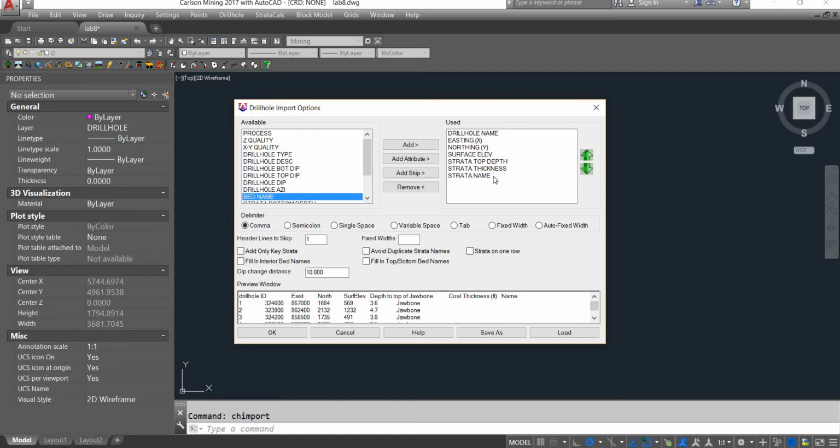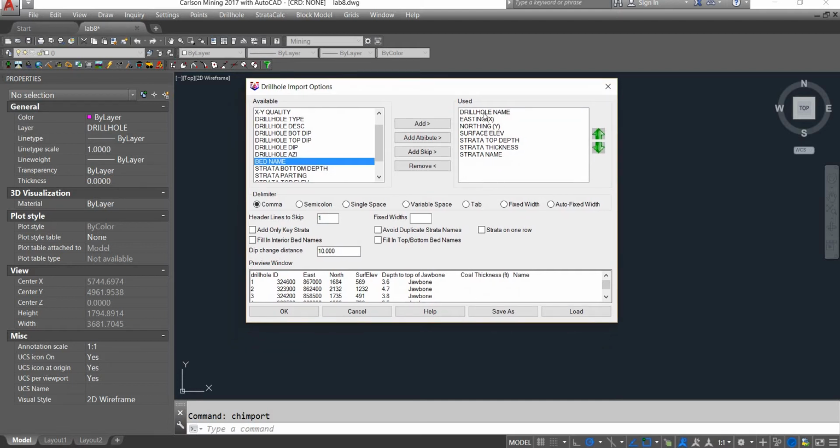Strata name is the title of the column in the data that we have to have for each drill hole that we import, but not actually bed name. Bed name can be a subfolder or sub-organization of a strata name, or vice versa, but we don't have any bed name here, so that's strata name.